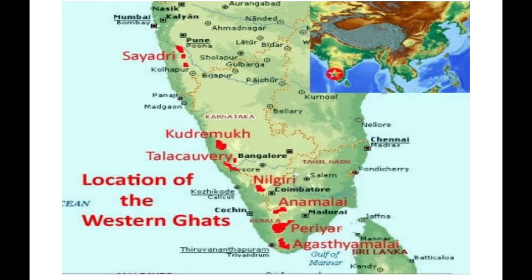Next one is the Western Ghats. You can observe here the location of the Western Ghats in this picture. The Western Ghats are a long continuous range of hills. The Nilgiris, the Annamalai hills and the Cardamom hills are a part of this range. In Karnataka, Kudremukha is also an important hill station, and in Maharashtra, Sahyadri. So these are the hill ranges of the Western Ghats.